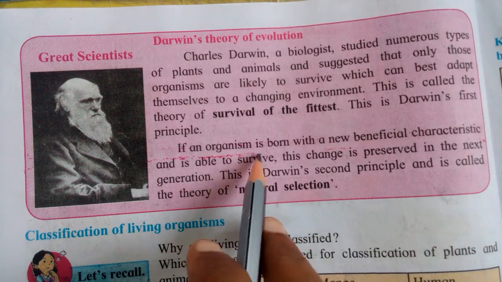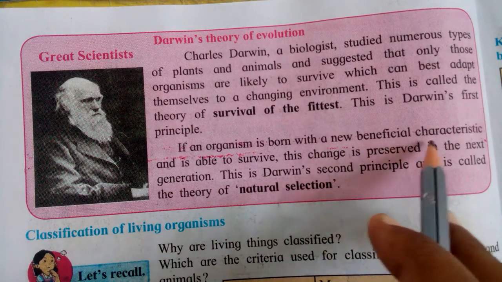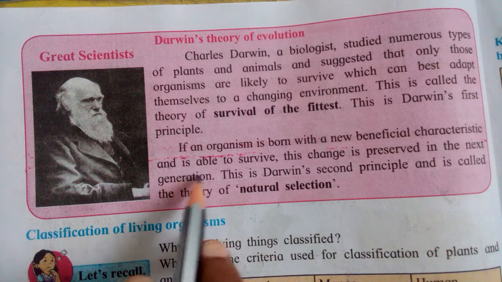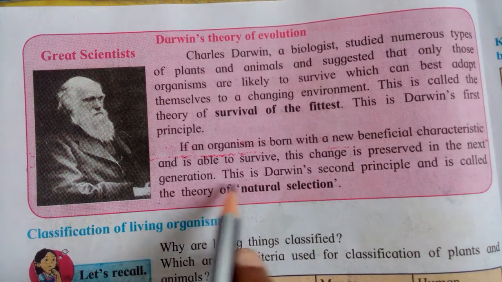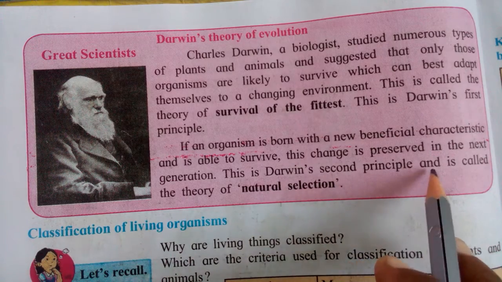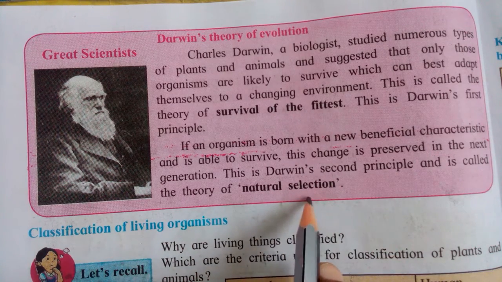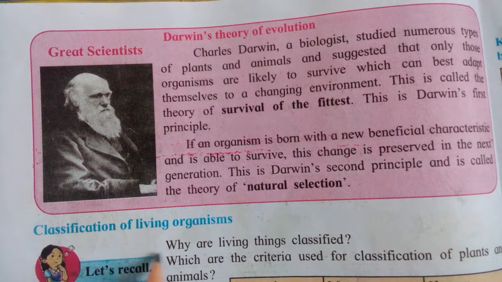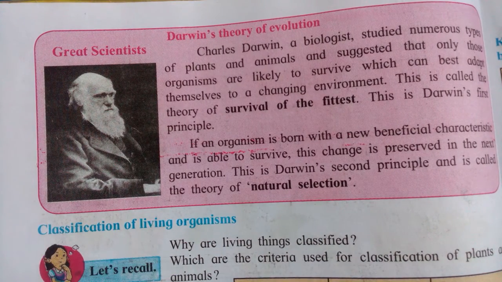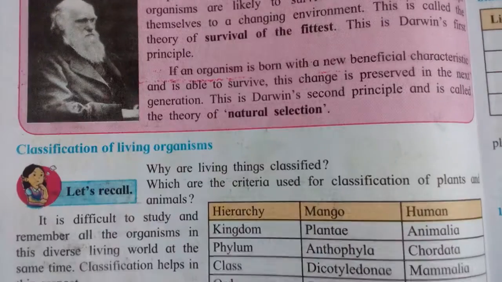If an organism is born with a new beneficial characteristic and is able to survive, this change is preserved in the next generation. This is Darwin's second principle and it is called the theory of natural selection. The classification of living organisms we will see in the next lecture.